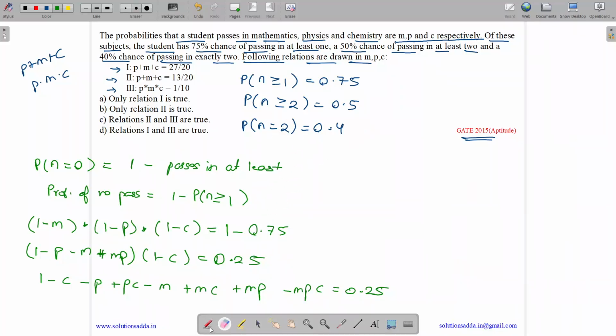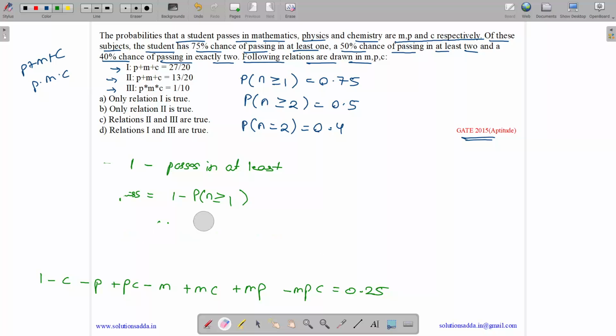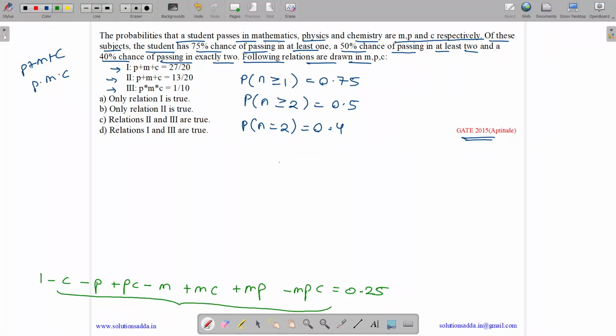Now if we send all of these to the right hand side and 0.25 to the left hand side, we get 0.75 equals M plus P plus C minus MC minus MP minus PC plus MPC. Let us assume this is equation 1.